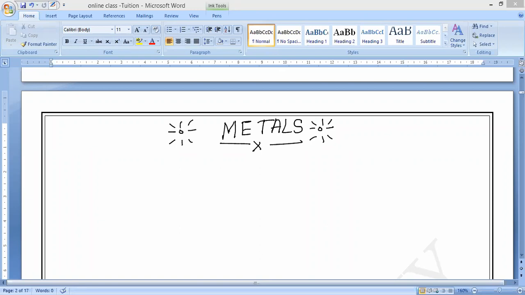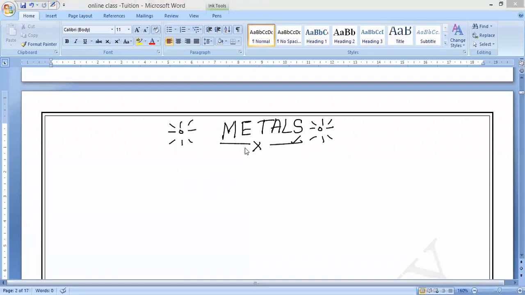So now you can see here, metals are the elements which conduct heat and electricity and are malleable and ductile in nature. They are not brittle in nature. They are malleable and ductile in nature. So remember, whatever element is given to you, if it is a good conductor of heat and electricity, and if it is malleable in nature and ductile in nature, then that is called metals. Sir, is there any exemption? Yes, we have an exemption. That exemption I will teach you.